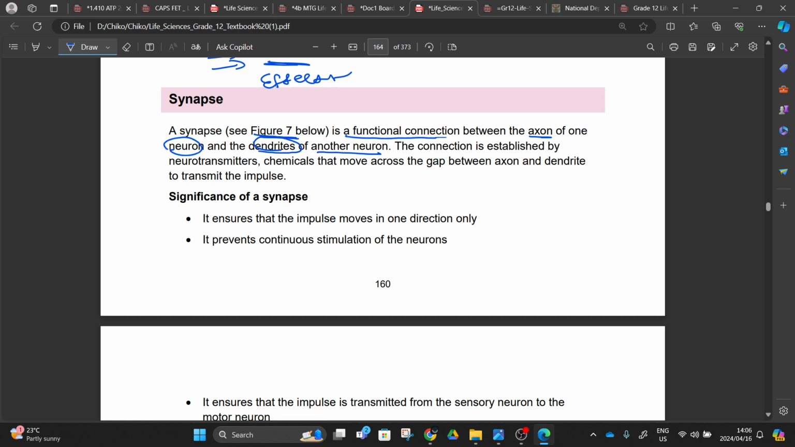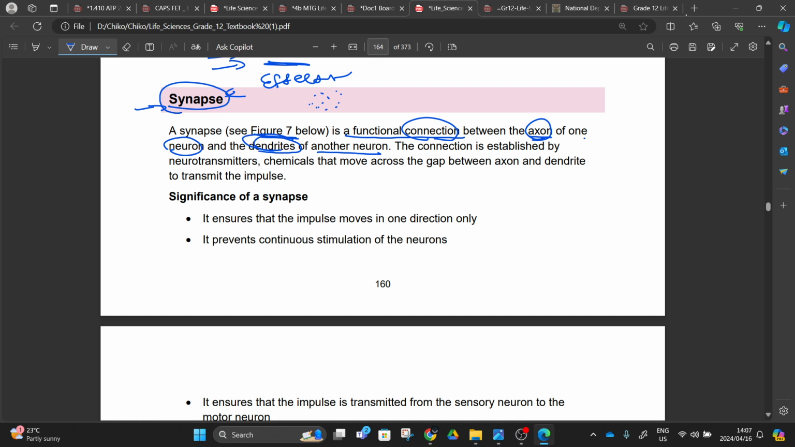This is a functional connection. These are connected by a gap called a synapse, right? It is different from other gaps, because what is happening in this gap is not happening somewhere else. In this gap, we are releasing neurotransmitters, and another neuron is picking up these neurotransmitters. So this is the connection between the axon of one neuron and the dendrites of the other neuron, right?